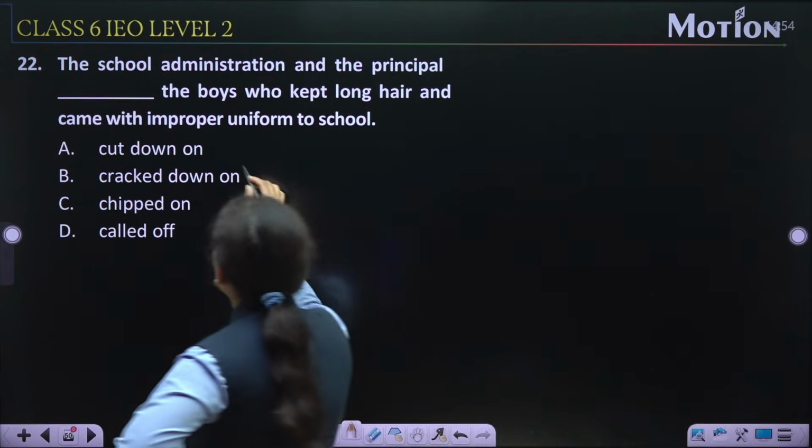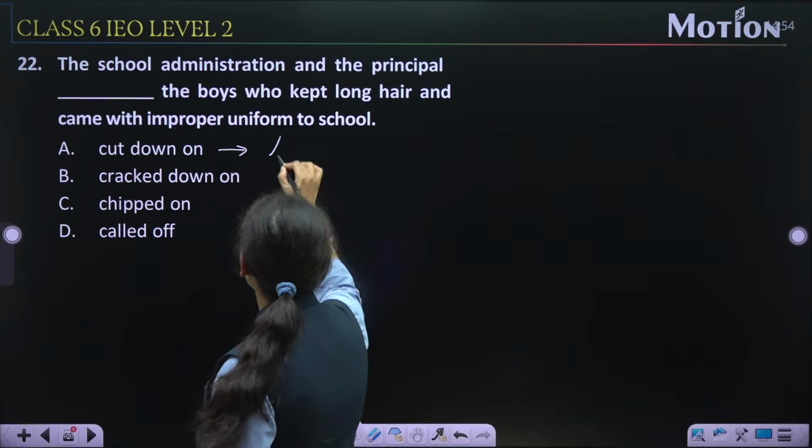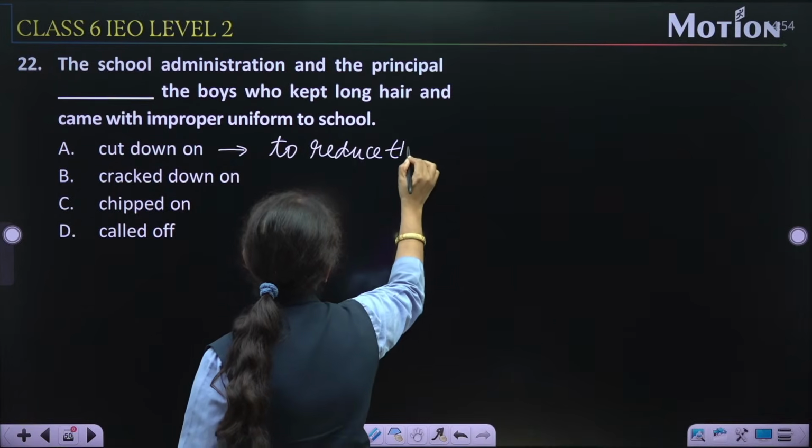First one is cut down on. Cut down का means to reduce the amount.